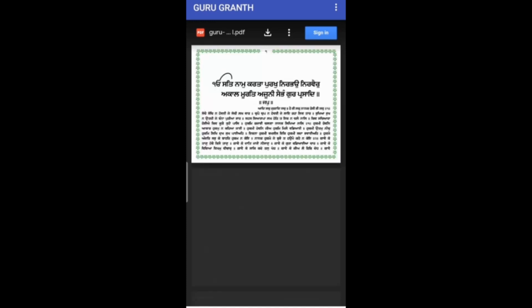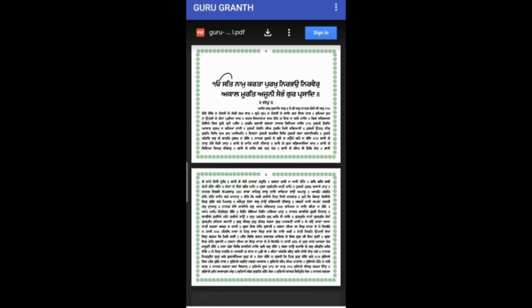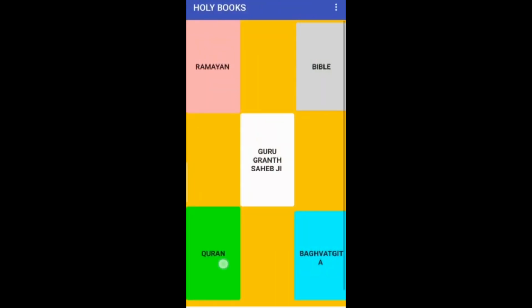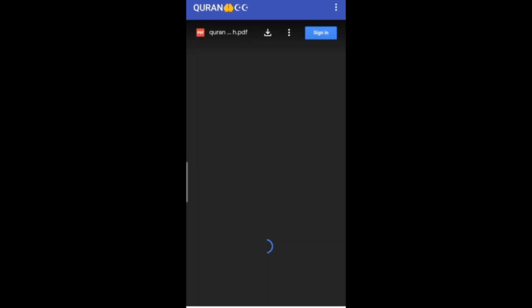So if you want, you can also sign in. So basically the thing for signing in is you just have to click on sign in, then choose your email ID and your password, and you are done with signing in. So you can see these pages are loaded. Now even Guru Granth Sahib Ji has more than 1000 pages, so it may take time to load.